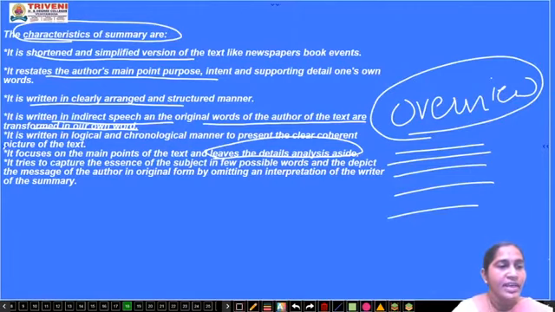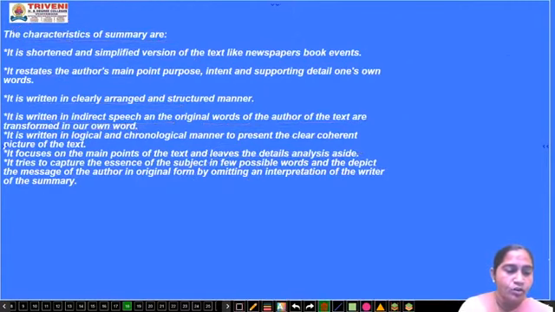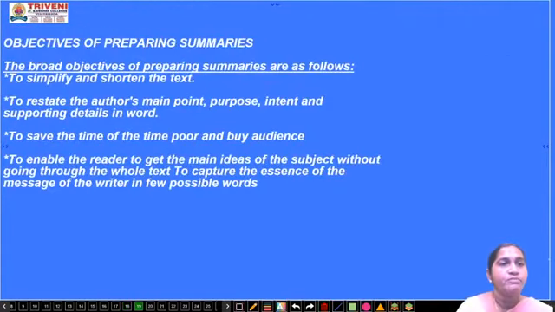So it tries to capture the essence of the subject, the main theme of the subject, in as few words as possible, and we'll see examples of it too. It depicts the message of the author in its original form by omitting, meaning removing, any interpretation of the writer of the message. Unnecessary matters are omitted.